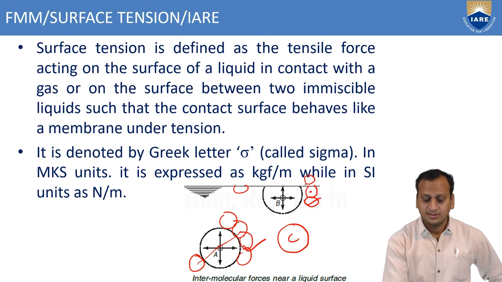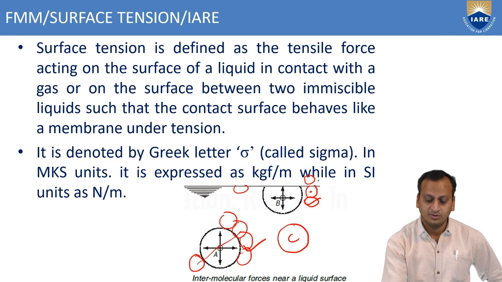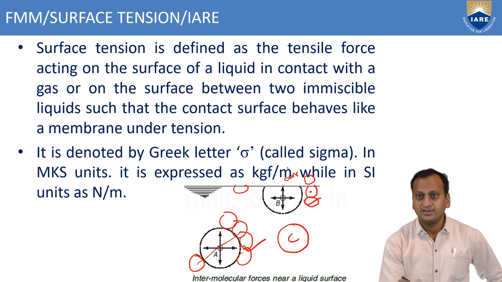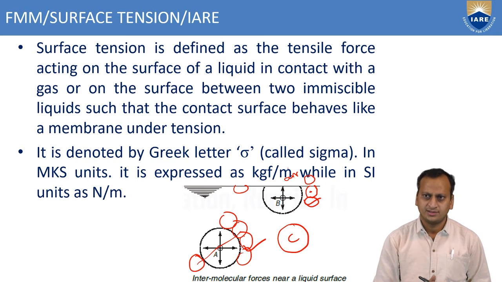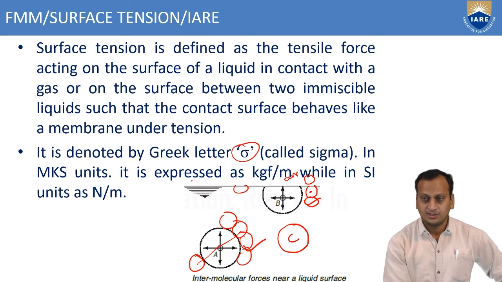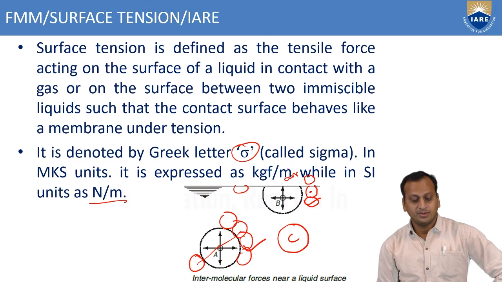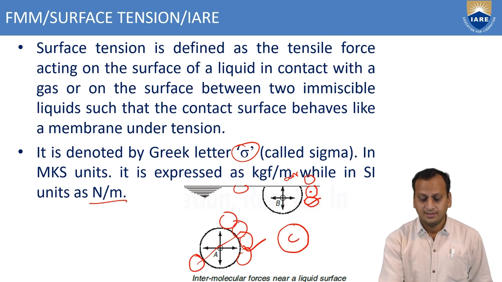So surface tension means the tensile force acting on the surface of a fluid in contact with air. Inside is the liquid, and above it there is air. Between two immiscible fluids, the membrane will act as a tension member. Such a phenomenon is known as surface tension. Surface tension is generally denoted by sigma, and its units are Newton per meter, force per unit length.